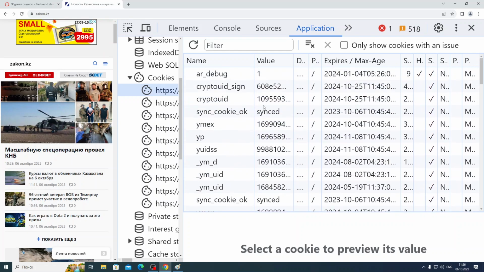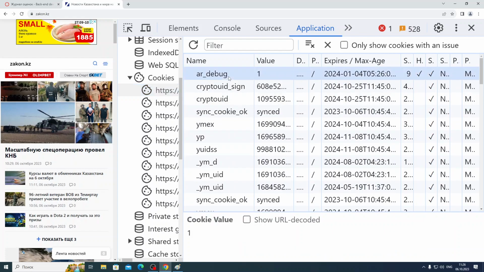Before, cookies were easy to understand because there was something like language, Rus, something like that. But now everything is hashed for security, encrypted, or given only with IDs. Before it was just words, like 10 years ago maybe, just lang equal to rus, city equal to Almaty, something like this. Now everything is hashed for security reasons.